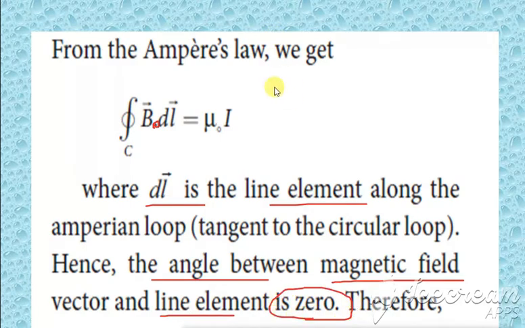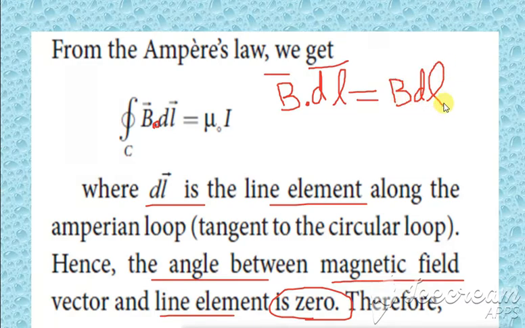Since it is in vector form, we remove the vector and the dot, so this becomes B into dl into cos theta, because we have a dot product.